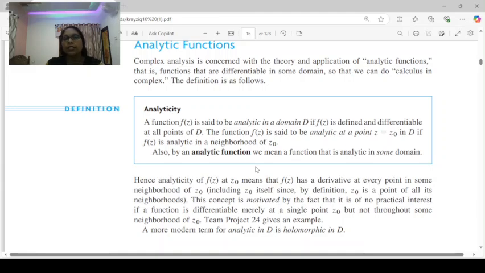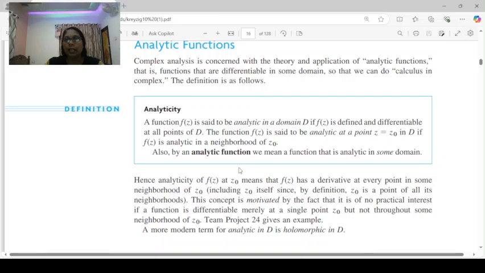The concept is very clear: at all points the function is continuously differentiable. The analytic function is also known as a holomorphic function.